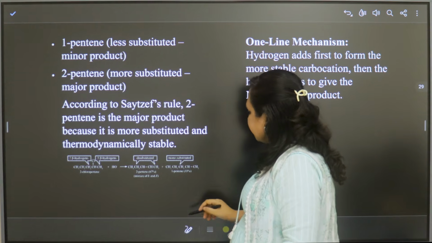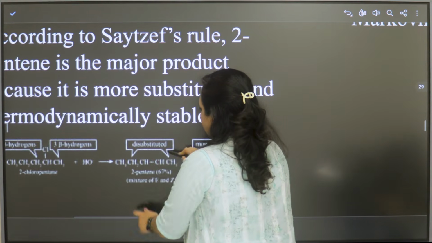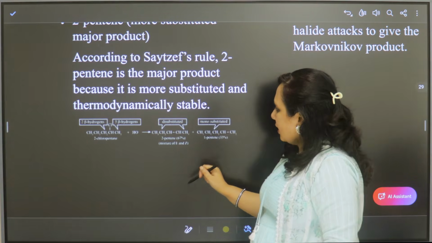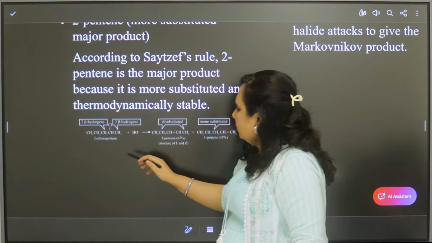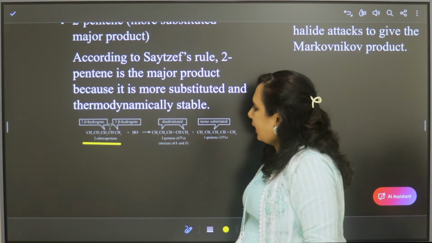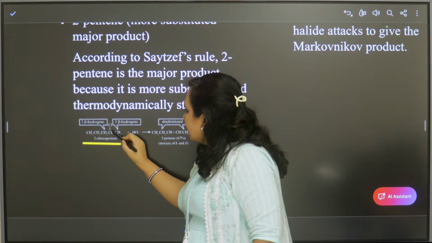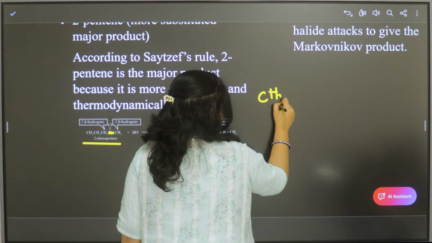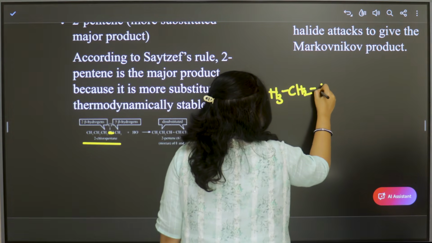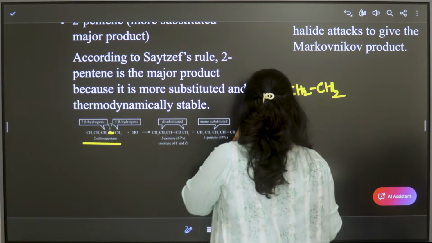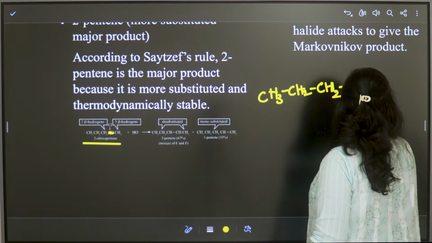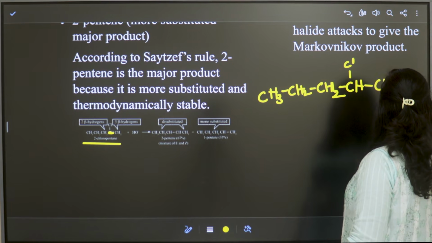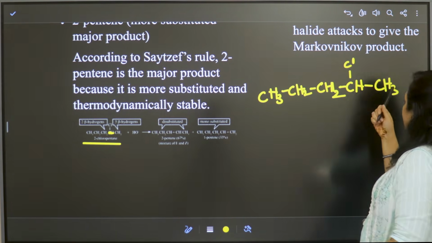Let us see what happens here. This is the reaction we have: 2-chloropentane, carbons 1, 2, 3, 4, 5.